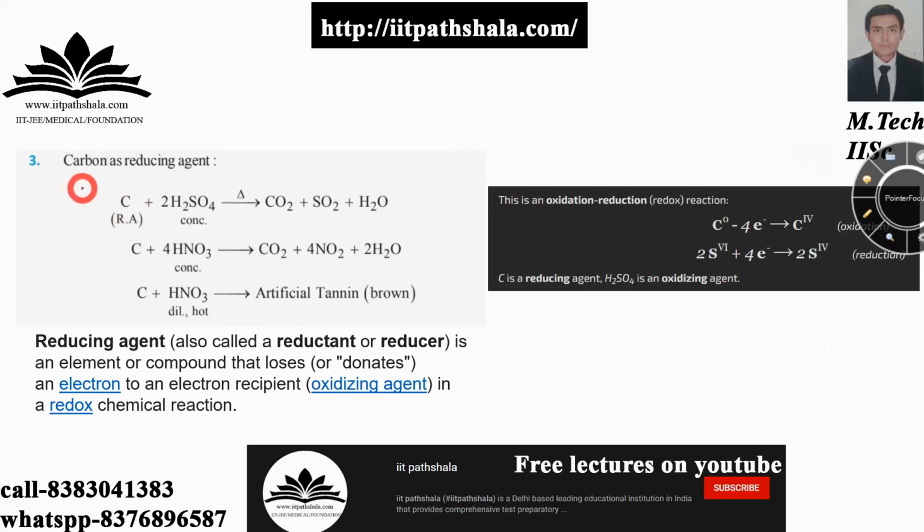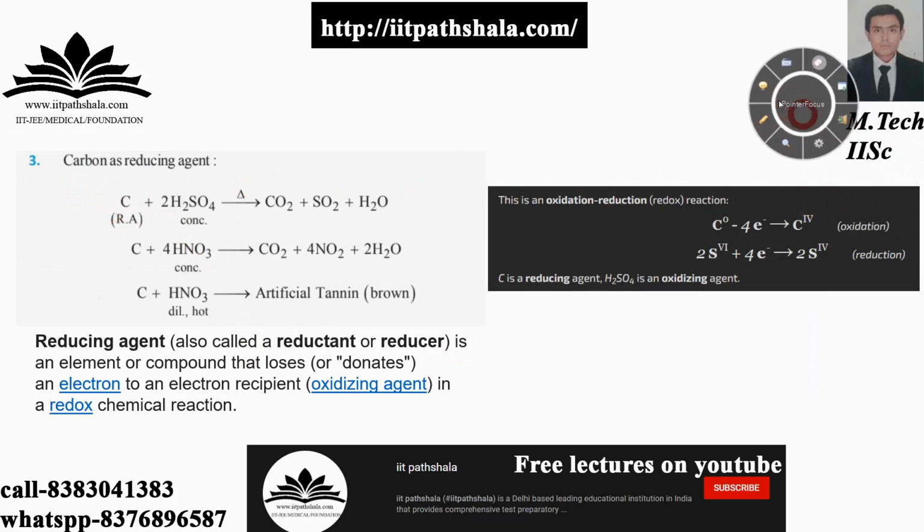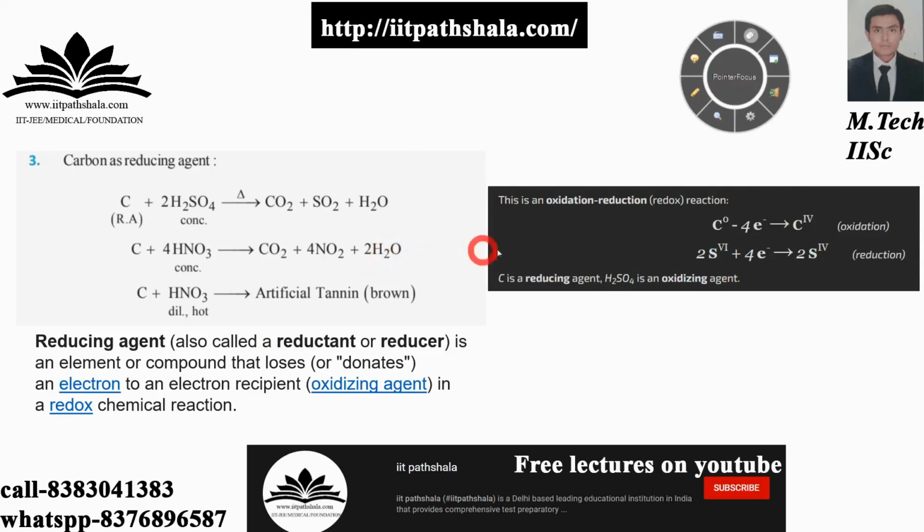Carbon as a reducing agent. For those who haven't done redox, I have mentioned the reaction over here also. If you don't know about the reducing agent, a reducing agent is an element or a compound that donates or loses an electron to an electron recipient, which is your oxidizing agent, in a redox chemical reaction. So here is your carbon, there is your concentrated H2SO4, you are heating them up and you are having carbon dioxide, SO2 and H2O.